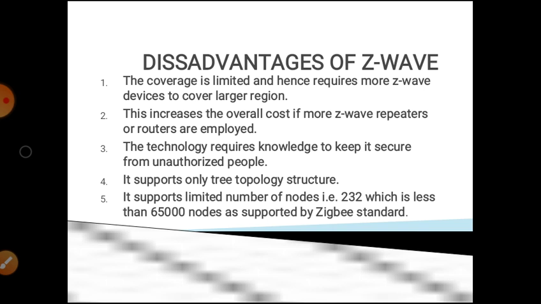Disadvantages of Z-Wave: the coverage is limited and hence requires more Z-Wave devices to cover a large region. This increases the overall cost if more Z-Wave repeaters or routers are employed. The technology requires knowledge to keep it secure from unauthorized people. It supports only three topology structures. It supports a limited number of nodes, that is 232, which is less than the 65,000 nodes supported by the ZigBee standard.